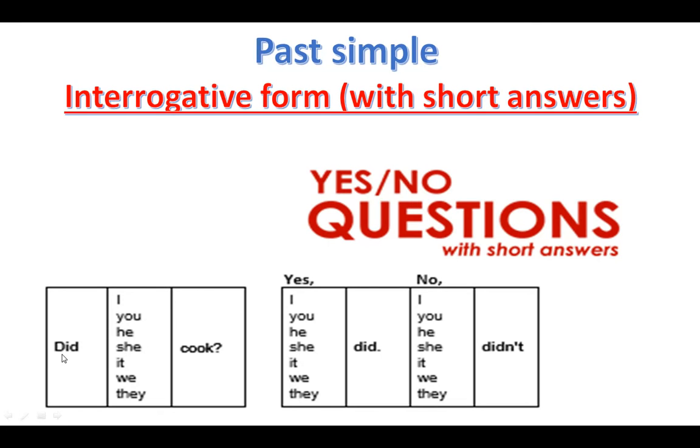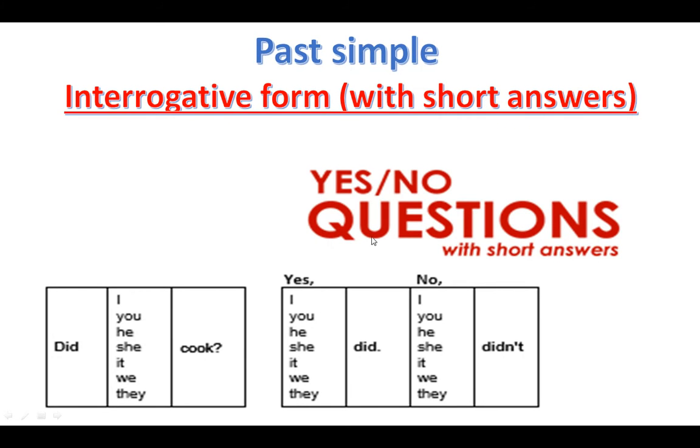Mr. Did has a big tummy. At the beginning we put Mr. Did, or we start the question with did, with a capital D. After did we put the subject, and after the subject we put the verb in the infinitive. Here: did I cook? Did you cook? Did she cook? Did they cook?